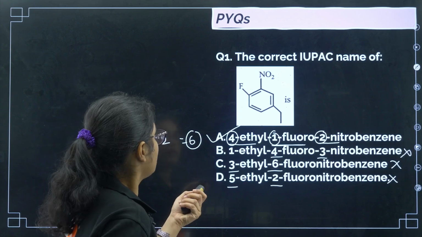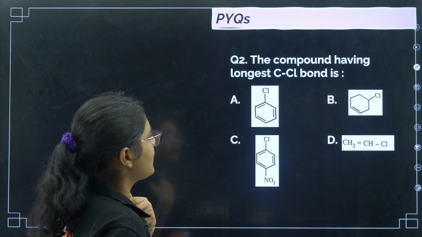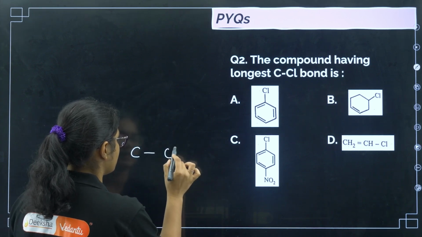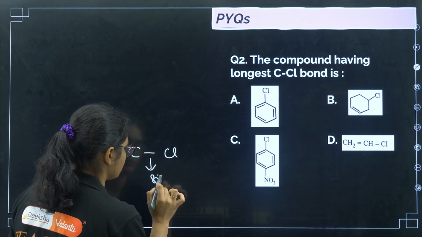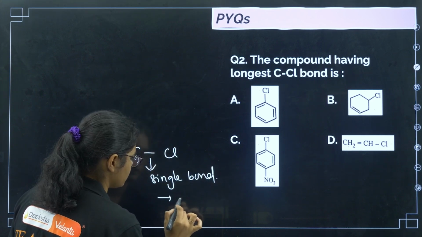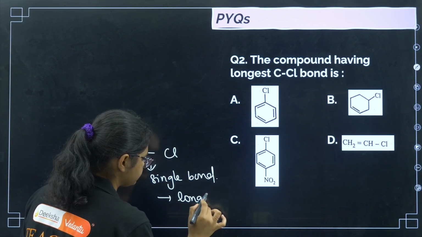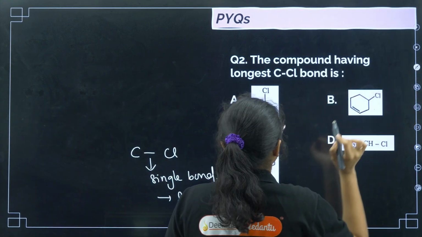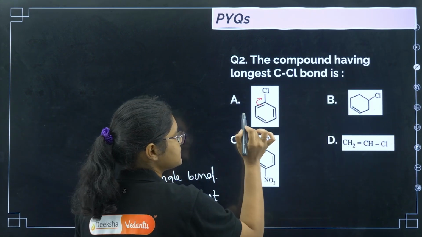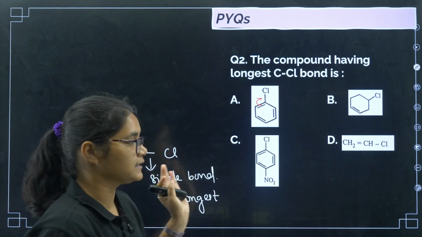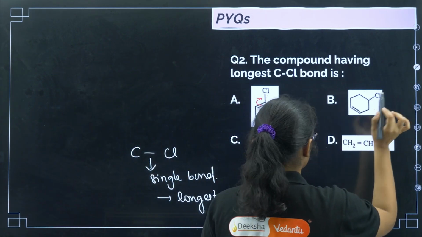Okay. Now coming to the next one, the compound having the longest C-Cl bond. So the longest C-Cl bond will be there if it is a single bond. Okay. So now if it is a single bond, then it will be the longest bond. Now what happens if you see these options? Resonance takes place. So there is a partial double bond here. So this is not a pure single bond. If you see here, this is a pure single bond.